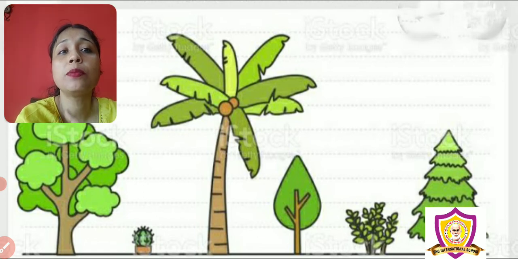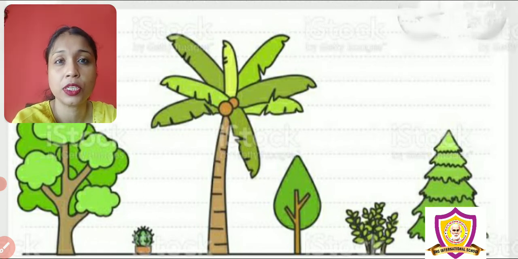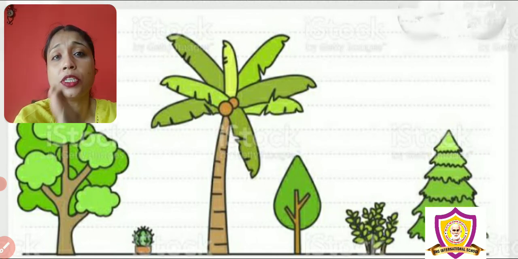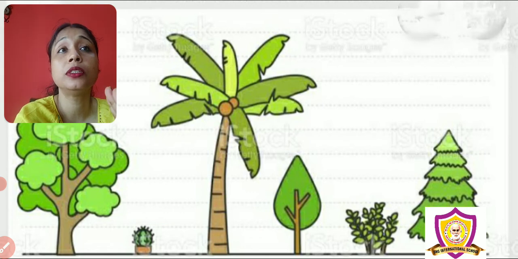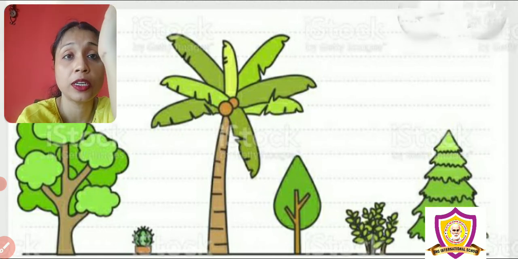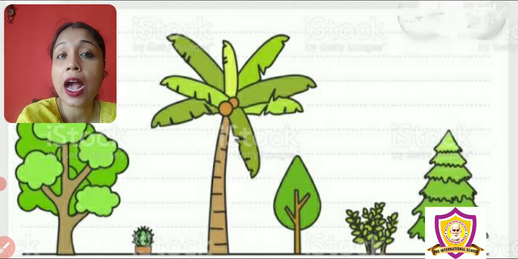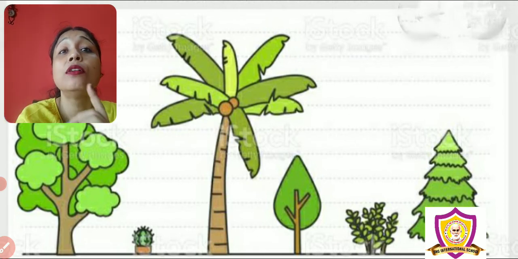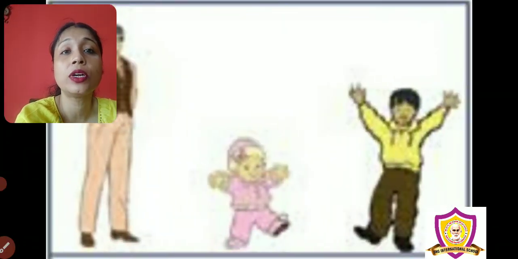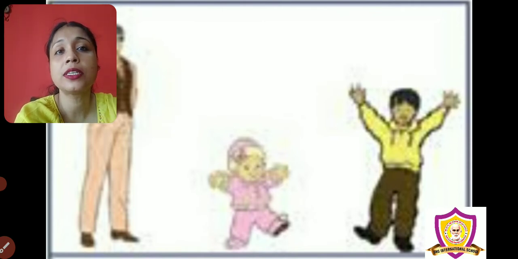Why? Because the plant is in a standing position, and when an object is in standing or vertical position, we are talking about the height of that thing. Yes, height. When sleeping, it is length. When an object is standing, it is height. Standing means vertical position. Like the plants, we can use the same words tall and short for human beings, because we humans always stand on our two legs, right? Unless we are sleeping.